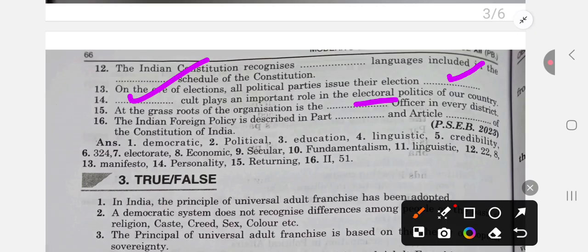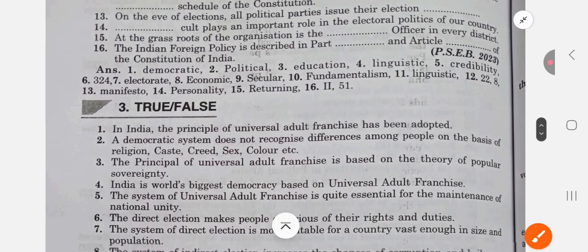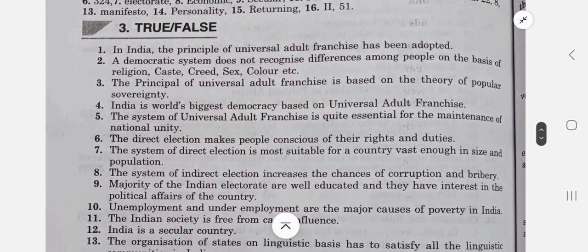Next question: the Indian foreign policy is described in part dash and article dash. It is in Part 4, Article 51 of the Constitution. So this would be the answer. Here it should be Part 4, right? Here it is wrong. Let's move to the next question, true and false.